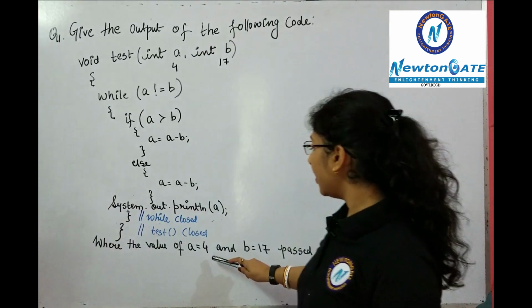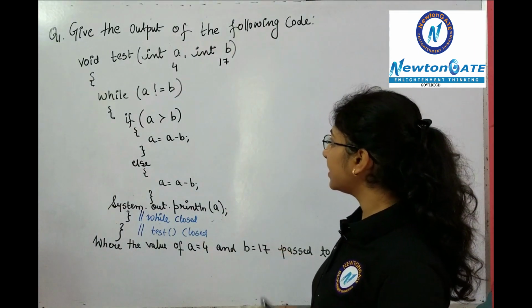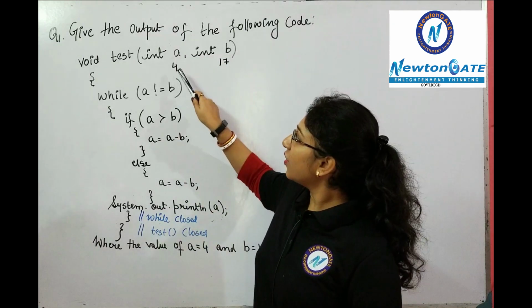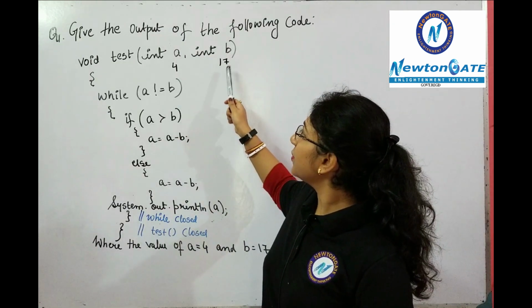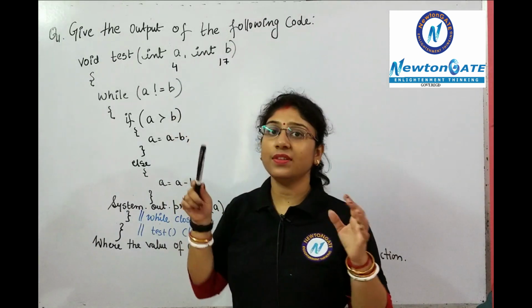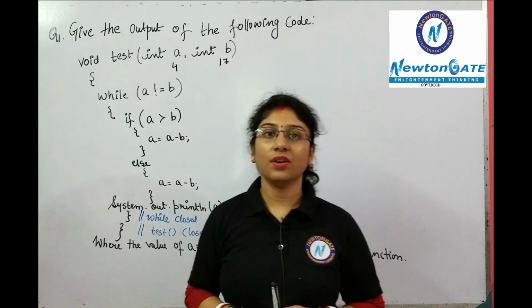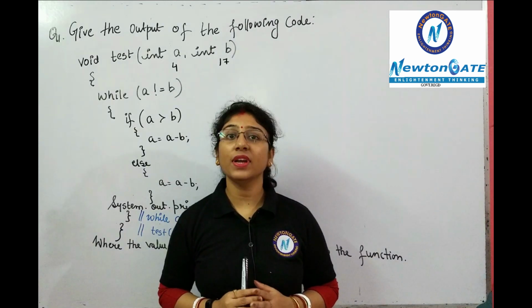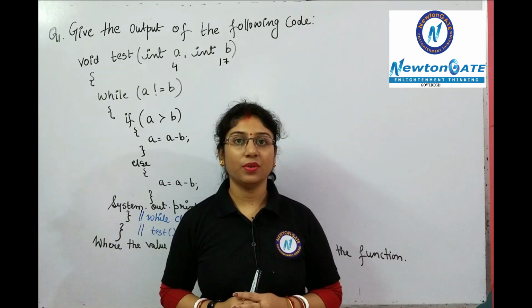As the value of a is 4 and b is 17, these values will be passed to the function, and a will become 4 and b will become 17. Now on the basis of these values only we will evaluate the entire expression. Clear? So now let's see the execution part of the code given below.